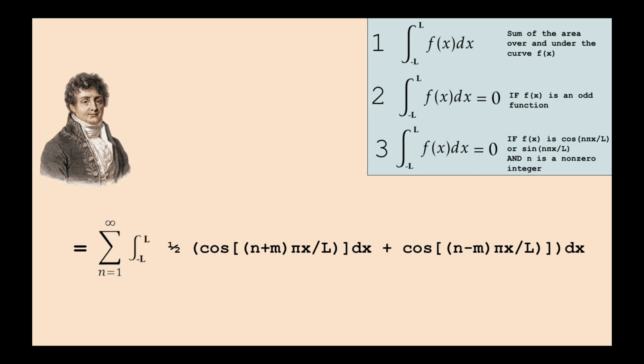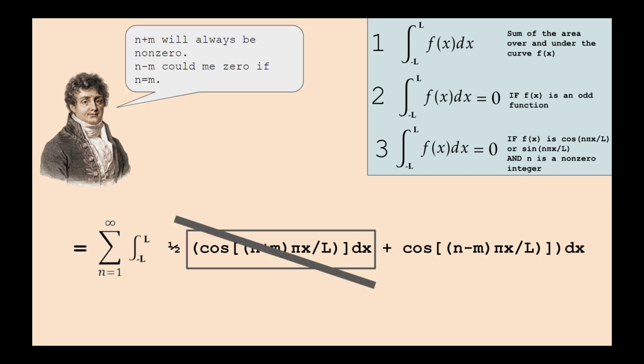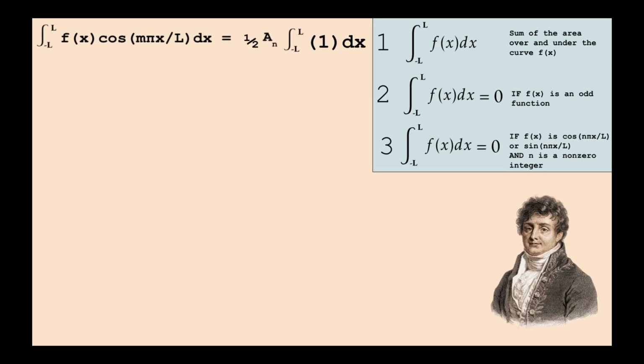Due to our third rule, cosine of n plus m times pi x over L, half of our new equation can now turn into 0, as n plus m is always going to be a non-zero integer. Cosine of n minus m times pi x over L is similar, as n minus m will always fit our third rule, except for when n minus m is equal to 0. In that case, our function will be equal to 1, as cosine of 0 is equal to 1. So, if we can take out all of our cosine n plus m terms, and all but one of our cosine n minus m terms, we can finally get rid of the pesky summation, and are left with this.